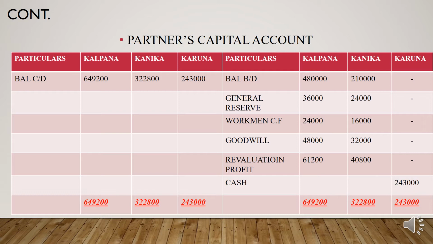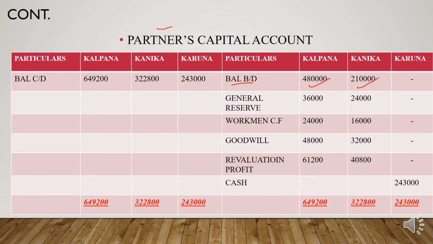Okay, I will tell you that. The first one which you can blindly record on the credit side is the balance brought down, or the capital amounts given in your balance sheet. You need to write that balance in the partners' capital account. In the balance sheet it is 4,80,000 for Kalpana and 2,10,000 for Kaniga.